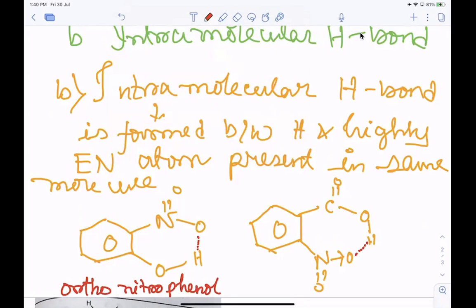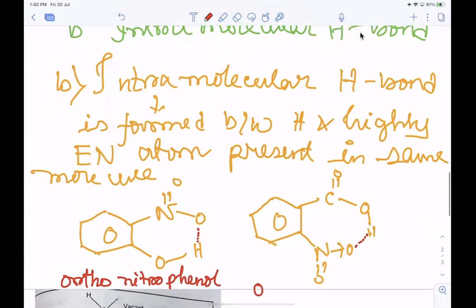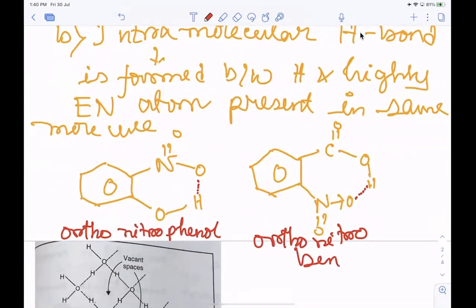This molecule is known as orthonitrobenzoic acid. So this is actually an intramolecular hydrogen bond, when hydrogen bond is taking place between two atoms in the same molecule. That is known as intramolecular hydrogen bond.